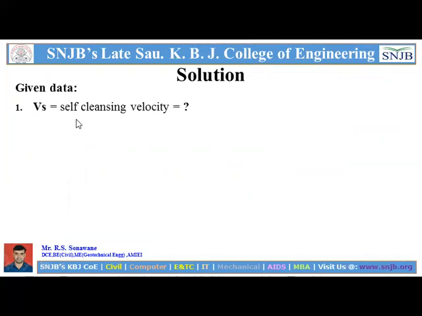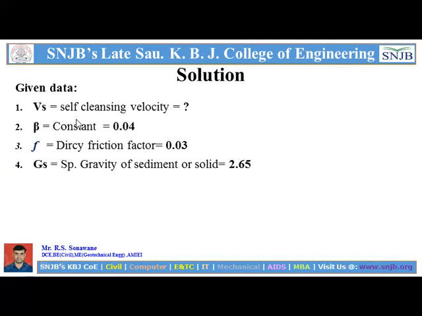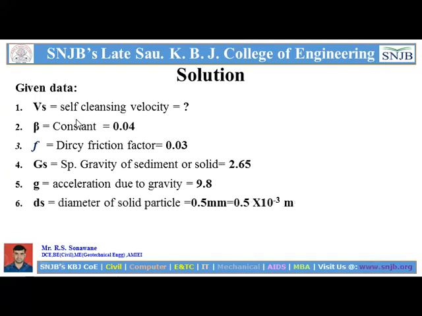Vs is the self-cleansing velocity that we want to find. Beta is a constant already given in the numerical, that is 0.04. Darcy's friction factor is 0.03. Gs is the specific gravity of the solid, 2.65. And g is the acceleration due to gravity, 9.81, which we always assume.